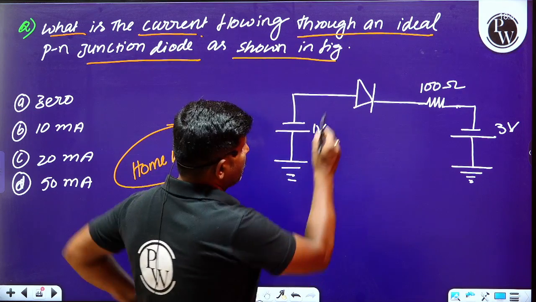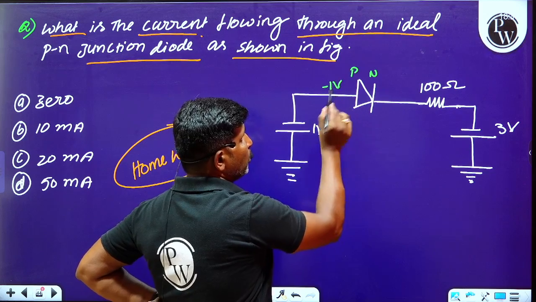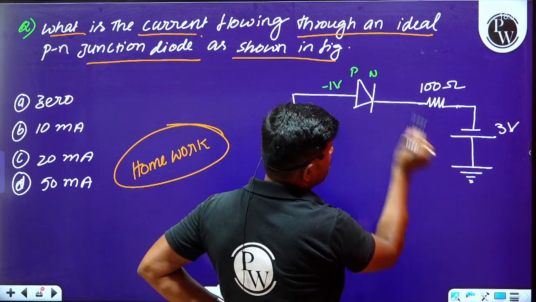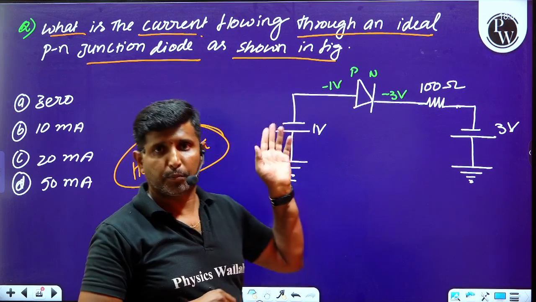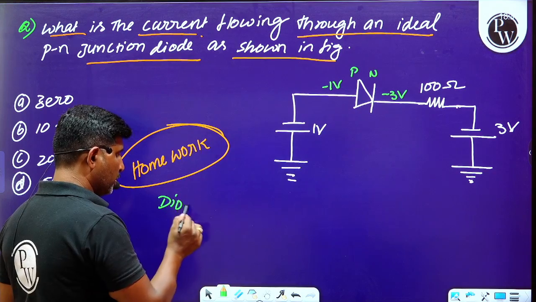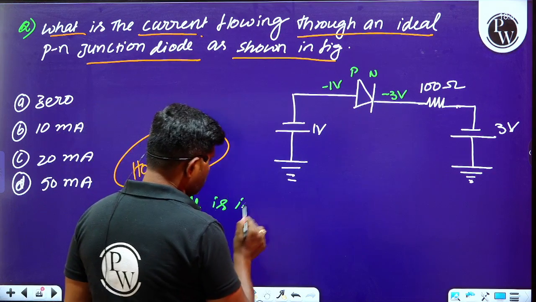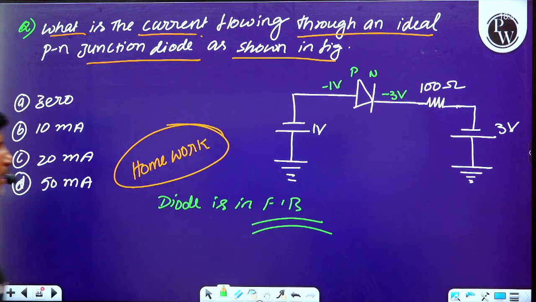So see here, this P and this N. P is at minus 1 volt and N is at minus 3 volt. Therefore, P is at high potential compared to N. Therefore, the diode is in forward bias condition.